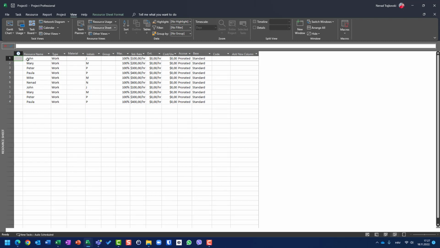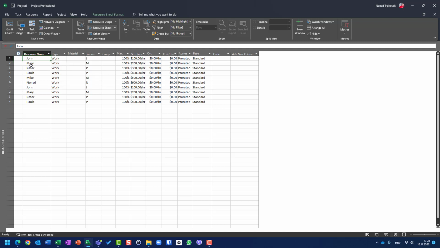So if in project number one works this John and the same John is on the second project and you create a master project, those two resources will be considered as different, separate resources. So John and Mary and Peter and Paula are considered as separate resources.